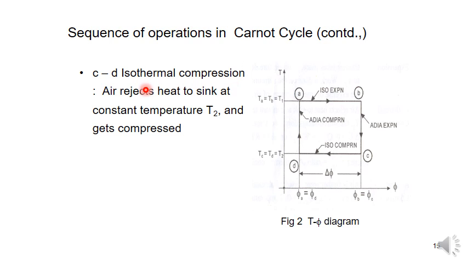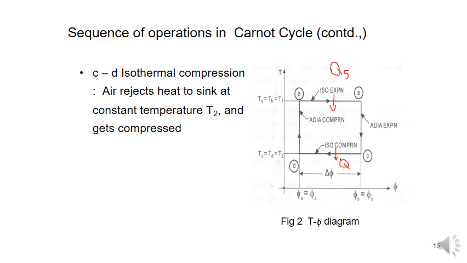C to D is an isothermal compression. Air rejects heat to the sink. Here heat is supplied, QS, and here heat is rejected, QR.